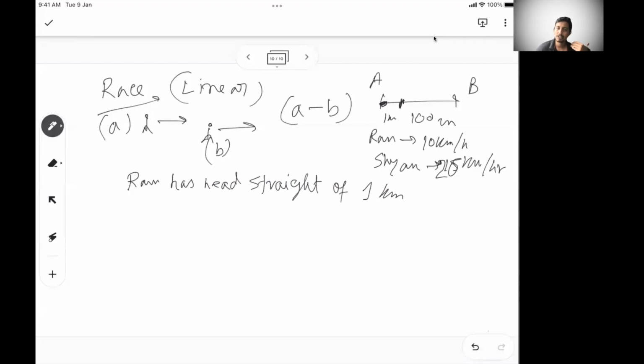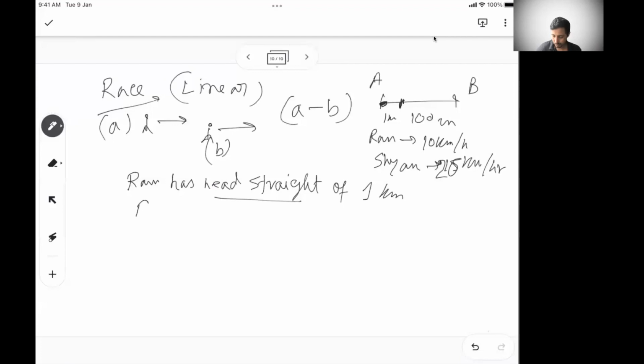And then obviously Sham's speed is 10 kilometer more. So to cover that 1 kilometer distance between them, he possibly needs 1/10 of the time. That's how it is. But just to understand, head start means the other person is 1 kilometer ahead, or that many meters or kilometers ahead of the person who is just starting.